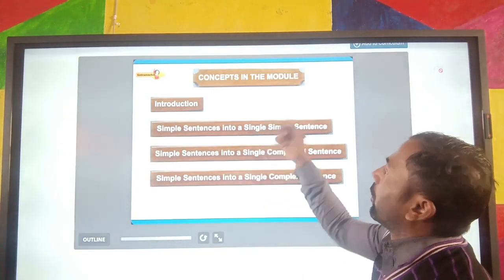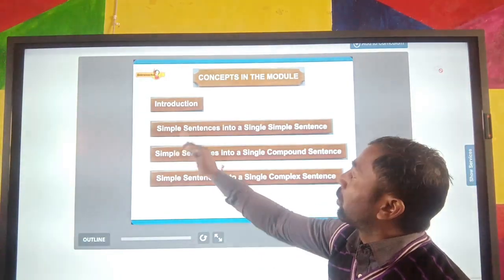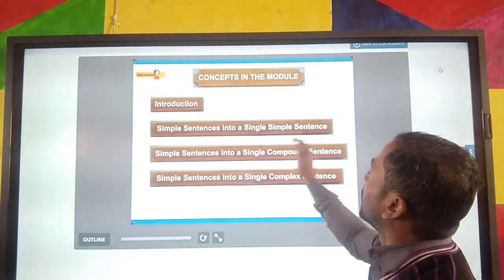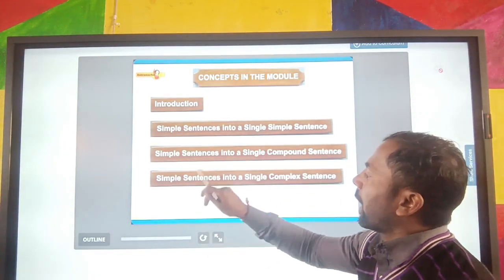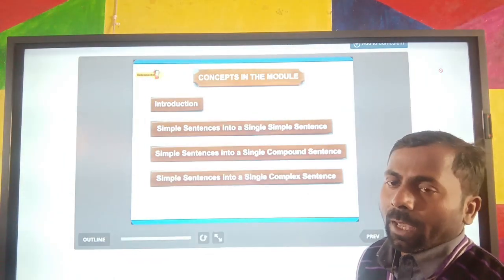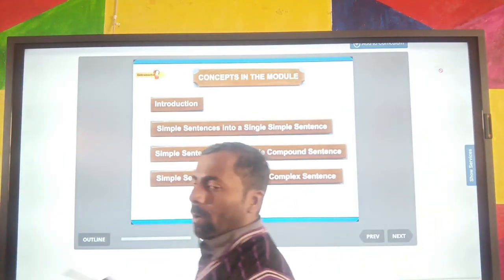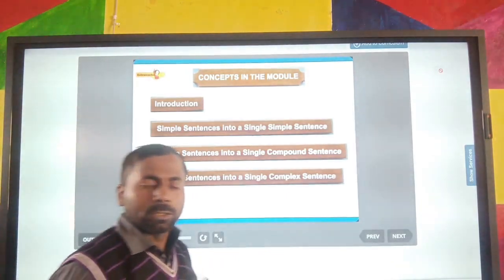Next, what is the main content in this chapter? Two simple sentences into a single simple sentence, two simple sentences into a compound sentence, and two simple sentences into a complex sentence. I think you already know about the simple sentence, complex sentence, and compound sentence.